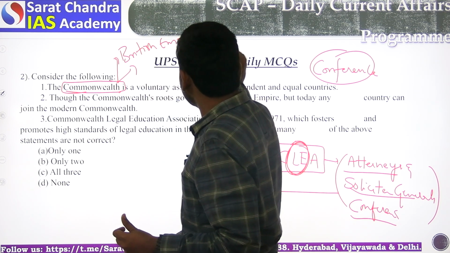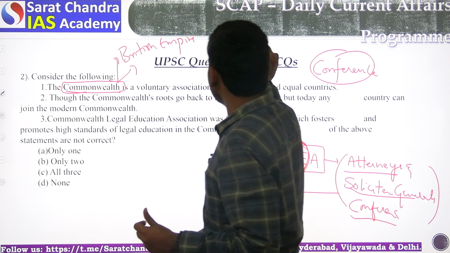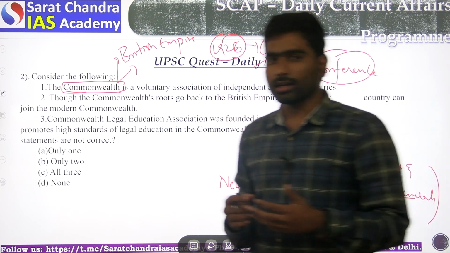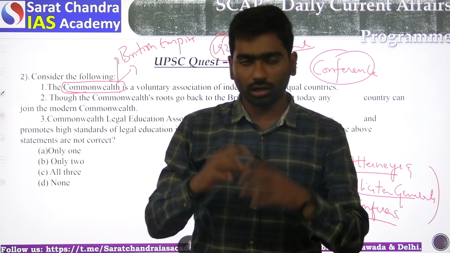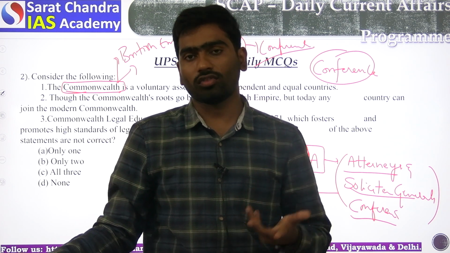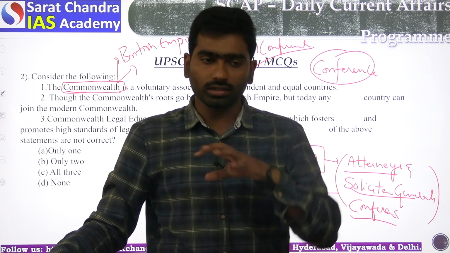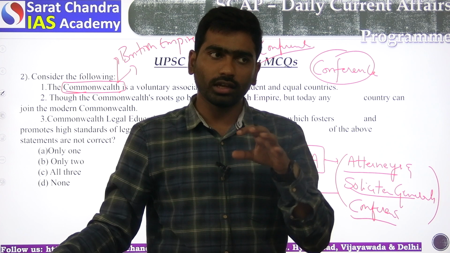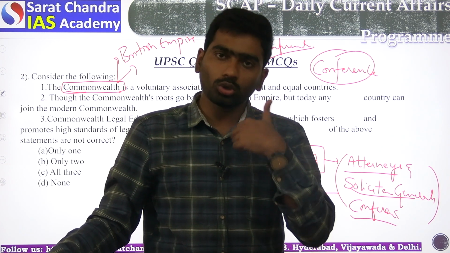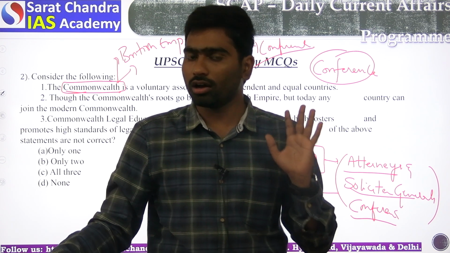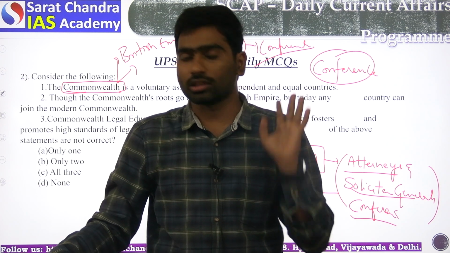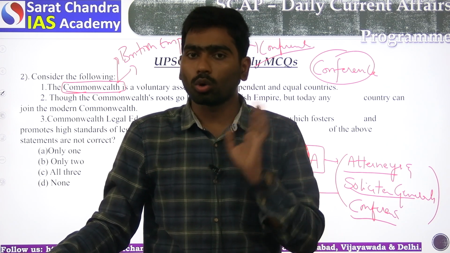During 1926, a conference happened between the major countries under the control of the British. Even India was a part of that conference. In that conference, all the leaders wanted to emerge as one group. They wanted to show allegiance to the Queen or King of Britain, but they would not allow the UK to rule over them.